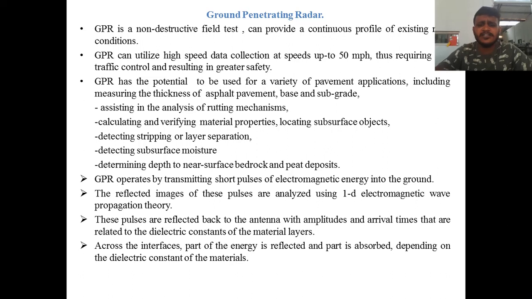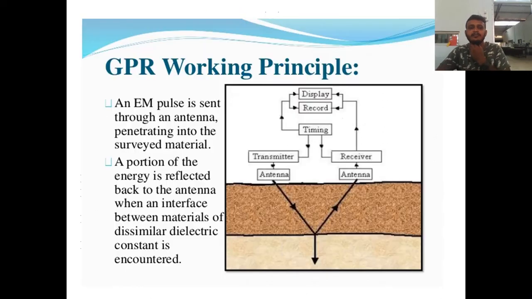GPR operates by transmitting short pulses of electromagnetic energy into the ground. The reflected image of these pulses is analyzed using 1D electromagnetic wave propagation theory. These pulses are reflected back to the antenna with amplitudes and arrival times related to the dielectric constants of the material layers. Across the interfaces, part of the energy is reflected and part is absorbed, depending on the dielectric constant of the materials.